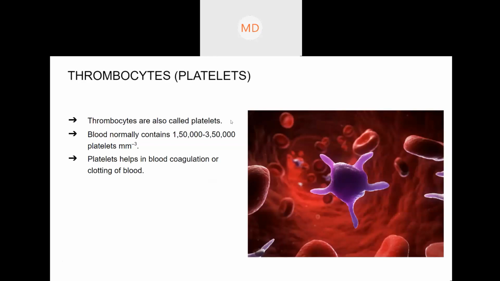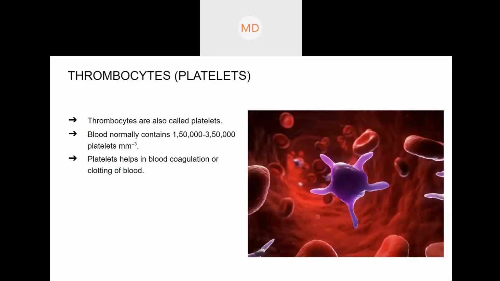The shape of the platelets is a little bit different from a normal cell. You can see it is somewhat star-shaped, with a protruding portion. This bluish or violet thing you can see, that is a platelet. There is only one type of platelet. Platelets are not of different types, but they play a very important role: platelets also help in blood clotting.